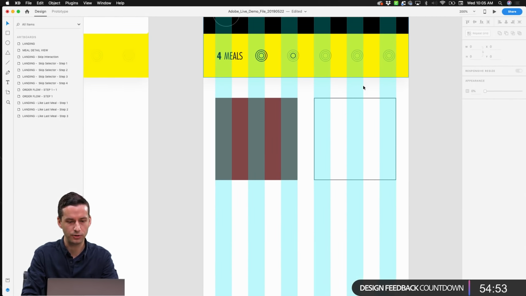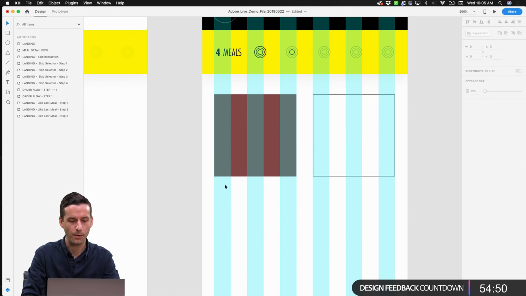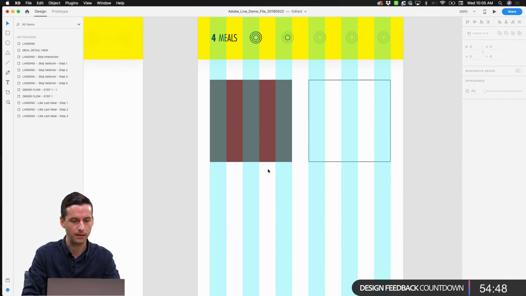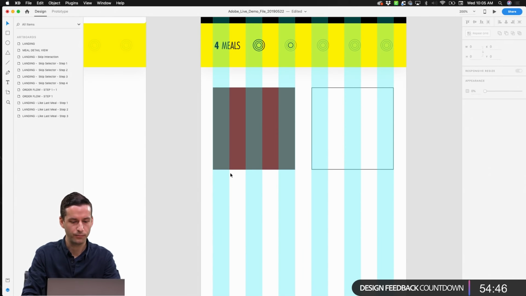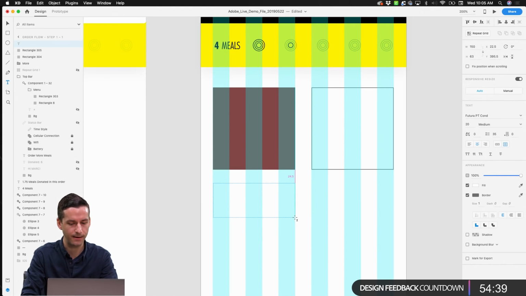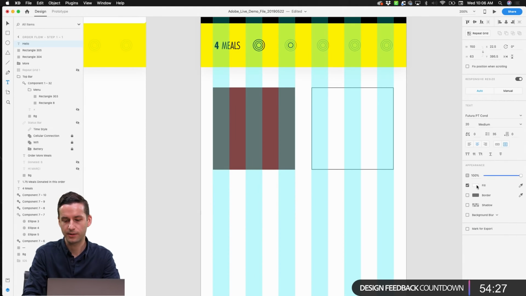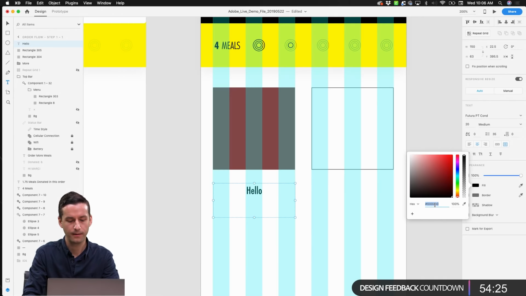We'll go get the image in just a moment, but then I want the name of my meal down here below. We can do that by simply grabbing our text tool. I'm hitting T to do that, and then I'm going to click and drag to make a text area that's the same width as the image that I'm going to place above it. We're currently centered with our text, and it's in white, so let's adjust that so that we're black. Centered is maybe going to work in this case.